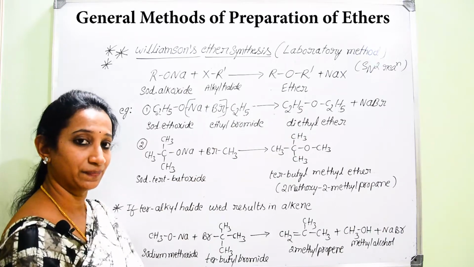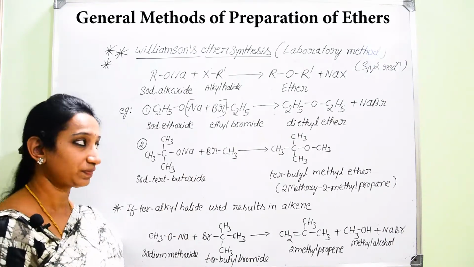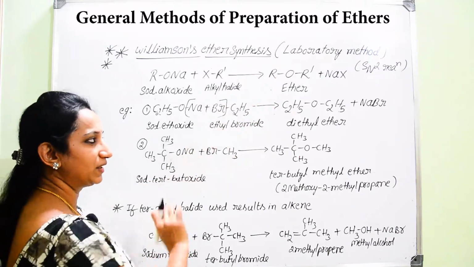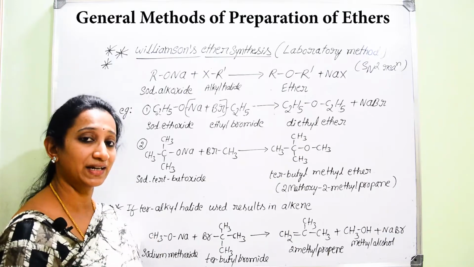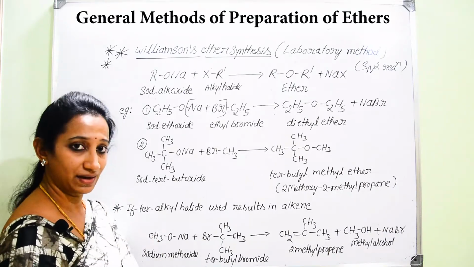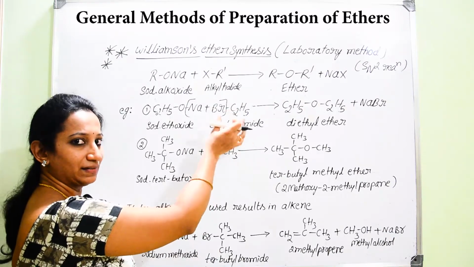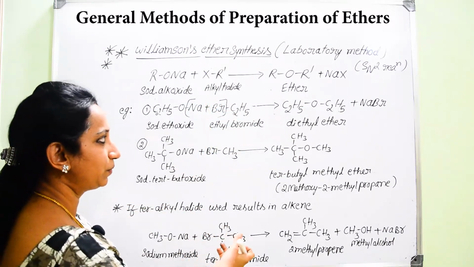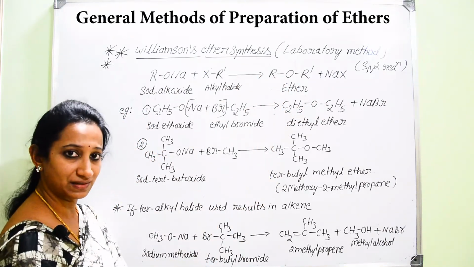SN2 reaction. In case we go for secondary, they can undergo another pathway, that is SN1 mechanism, or even there will be a chance for the elimination reaction. Hence, secondary alkyl groups, if they are there in the reaction, can result both in the formation of ethers as well as alkenes.